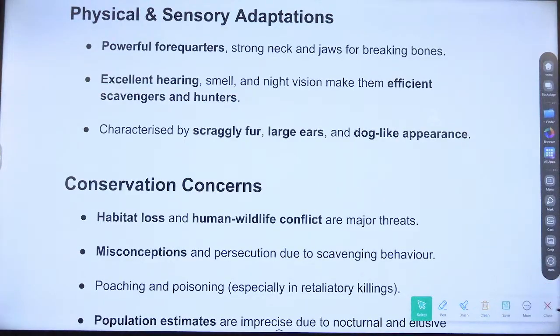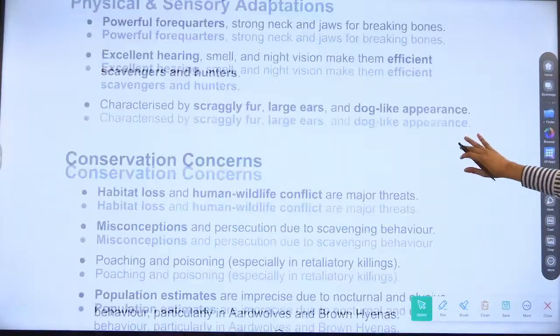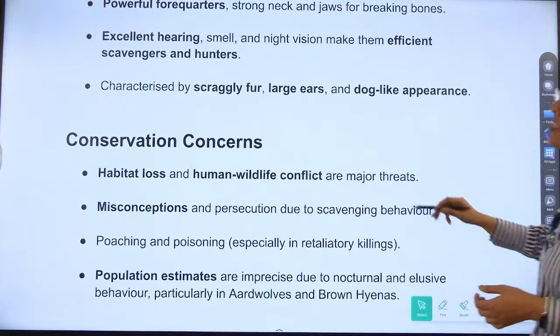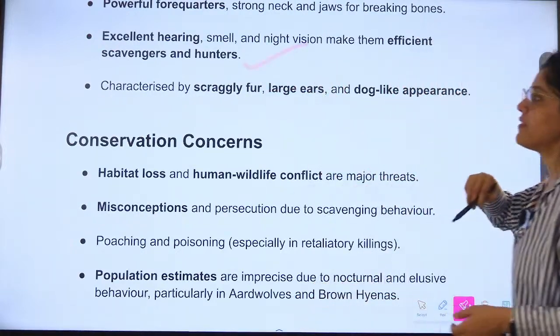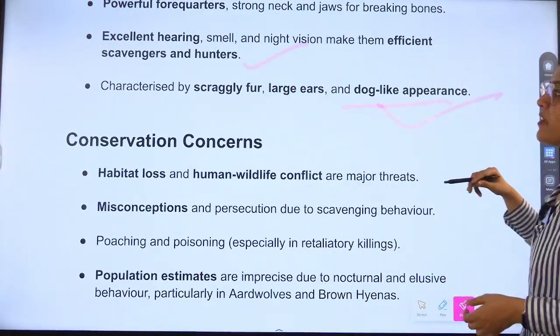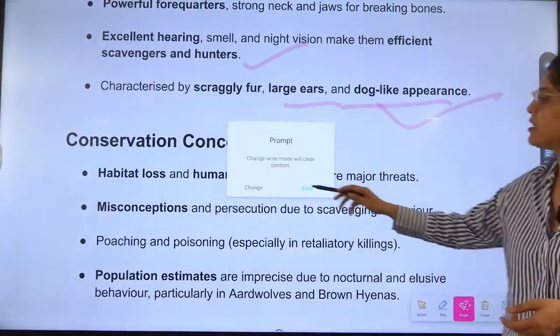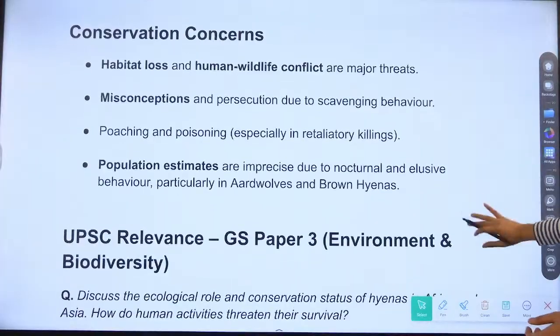Now, physical and sensory adaptation: powerful forequarters, strong neck, jaws for breaking bones, excellent hearing, smell, night vision. These are the things that you can read. Efficient scavengers and hunters, which is very important for cleaning the environment. And they are characterized by scraggly fur, large ears, and a dog-like appearance.